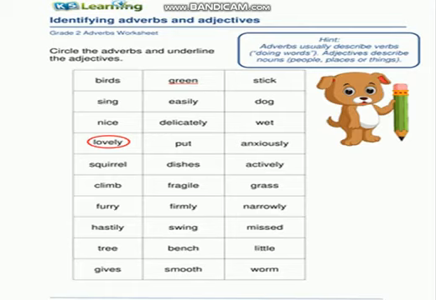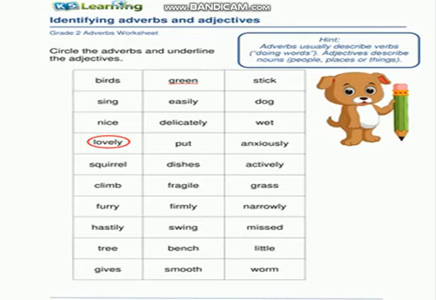Little. There is little money in my pocket, so it is an adjective. Underline it. Gives, it's an action word. It is a verb. Smooth is again a quality. If we say this surface is smooth, it is telling us about the surface, so it is an adjective. Underline it. And warm is a noun.